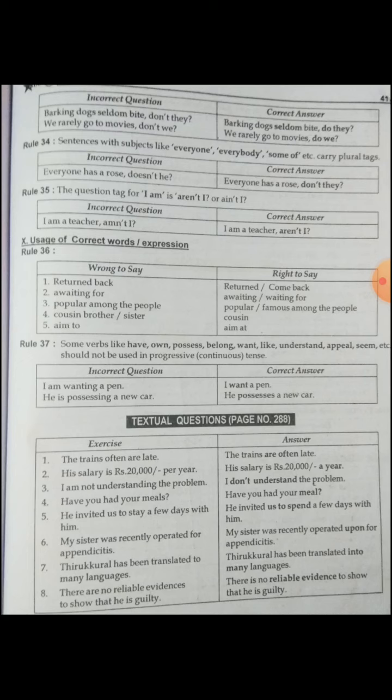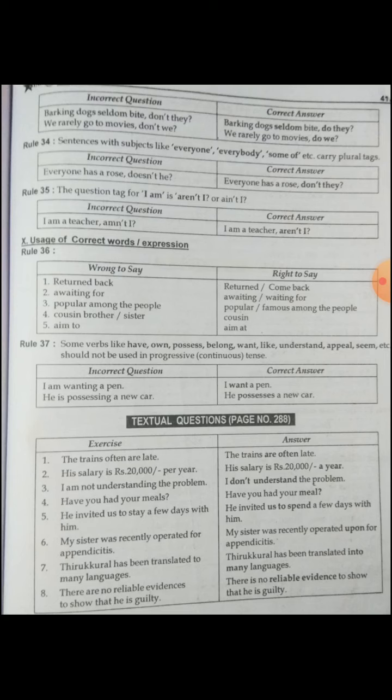Rule number 34. Sentences with subjects like everyone, everybody, some of, etc. carry plural tags. So everyone has a rose, don't they? Everyone means singular verb, but it takes plural tags. The question tag for I am is aren't I or ain't I. This is one of the important questions. I'm a teacher, I'm a student, I'm an engineer. Like that, you have to write aren't I or ain't I.